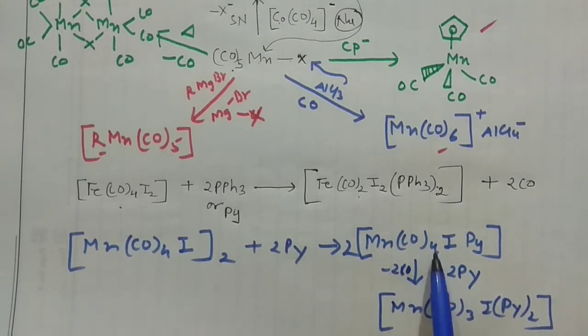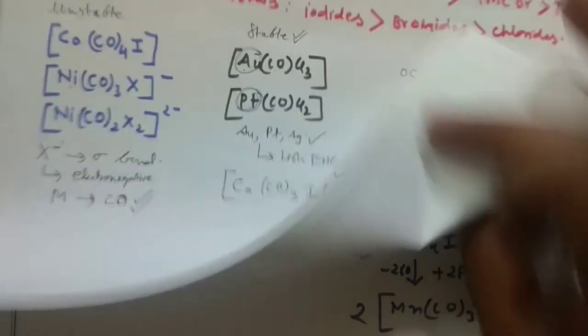Okay, so in that case 2 4s are 8 carbonyls were there. Now you are having 2 3s are 6 carbonyls. And two pyridine were already there. Two pyridine came from here, so 2 to the 4. Okay, and two of the manganese were there. So this is another important reaction which you can take into account when you are discussing the reactions related to the transition metal carbonyl halides. Okay, and one more reaction.